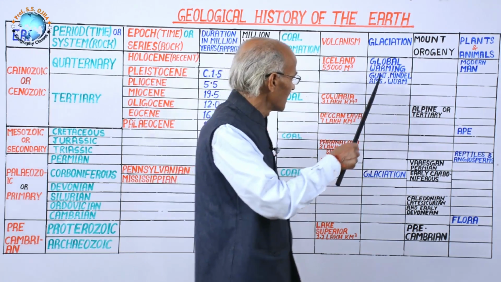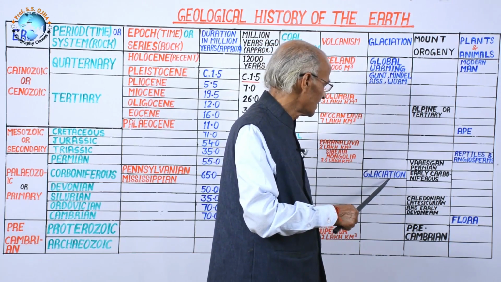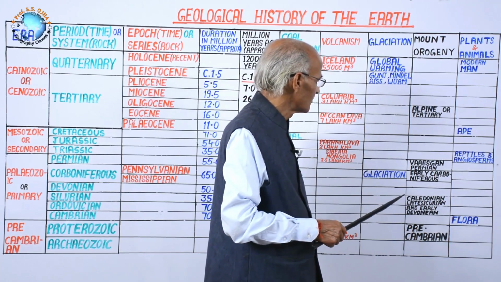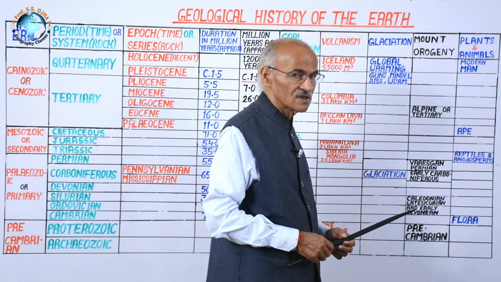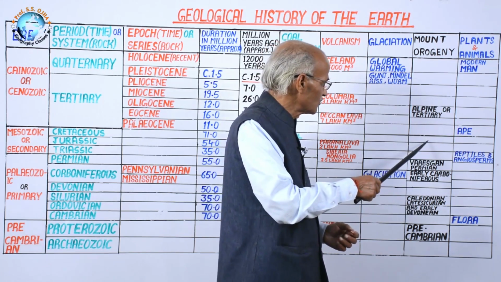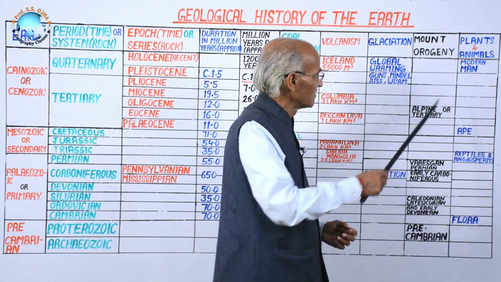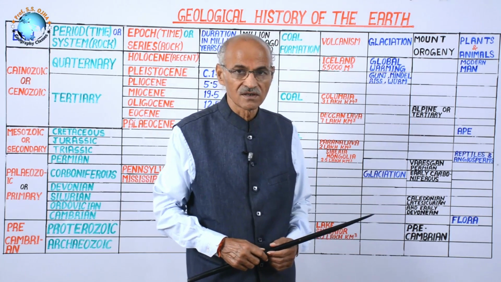In the same way, glaciation is an independent question, that this chart and table will help. And mountain origin, there are different theories regarding the origin of mountains. We will use this there. And plants and animals is also important to understand the geological history of the earth.